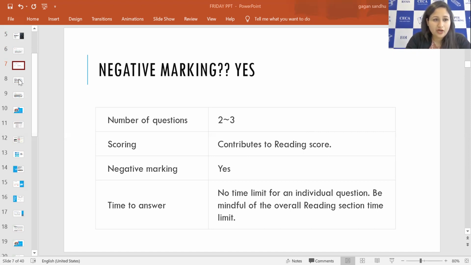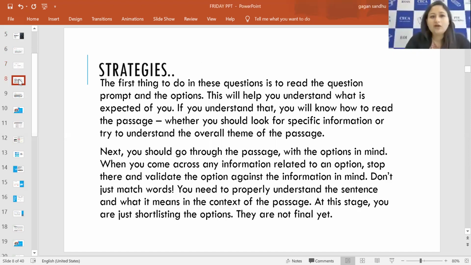So moving on. For the MCQ strategies, the first thing to do in the question of MCQ, you have to read the question prompt and the options. This will help you understand what is expected of you. If you understand that, you will know how to read the passage, whether you should look for specific information or try to understand the overall theme of the passage. So these are the two things you will be knowing by understanding the question and the options: what specific information you are looking for, and you are also able to try to understand the overall theme.